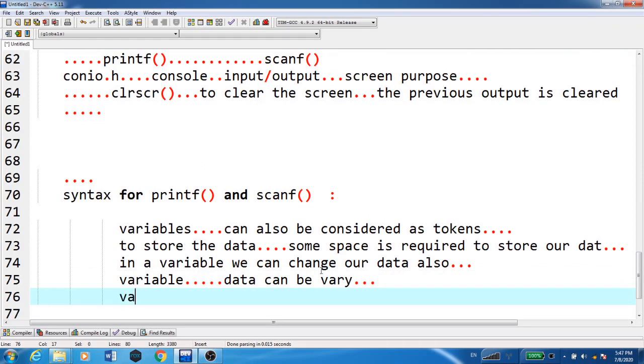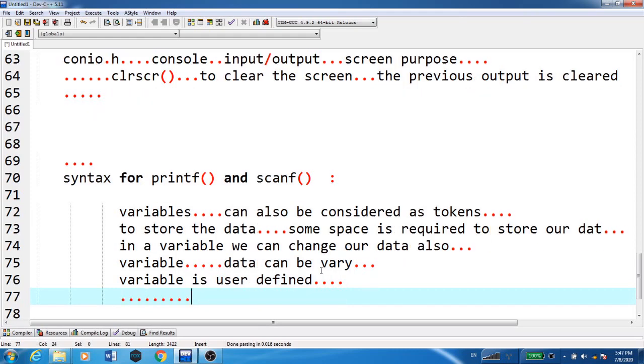Now here, a variable is user defined. Earlier, for keywords, we said that a keyword is an inbuilt word that is already saved in the compiler for a particular use. But variables are used for storing our data. For that purpose, a variable is called user defined, that is, a programmer or the user is defining the variable.